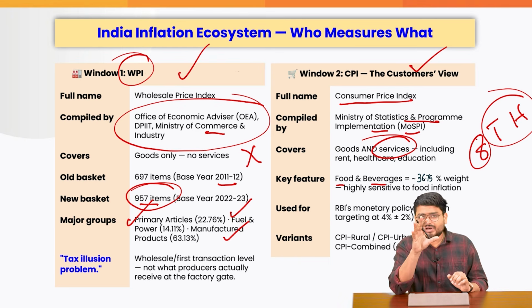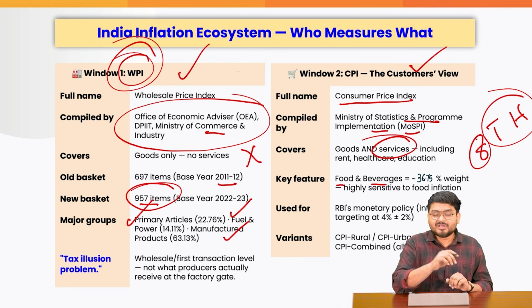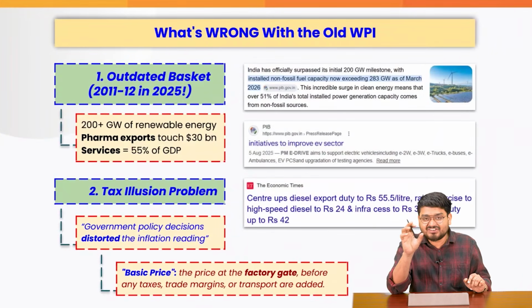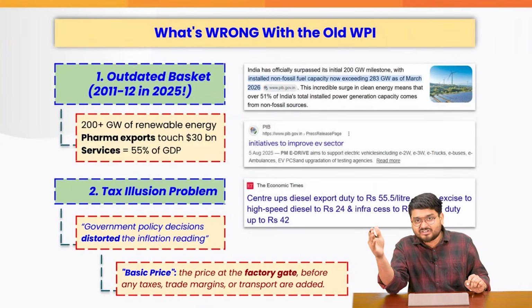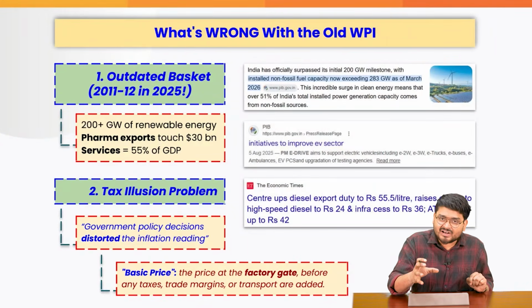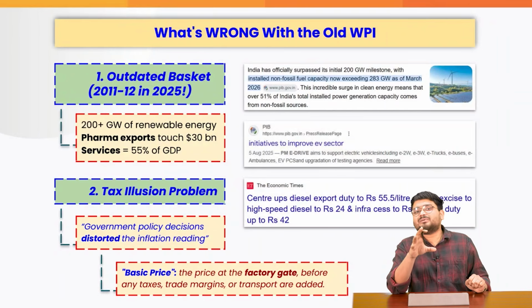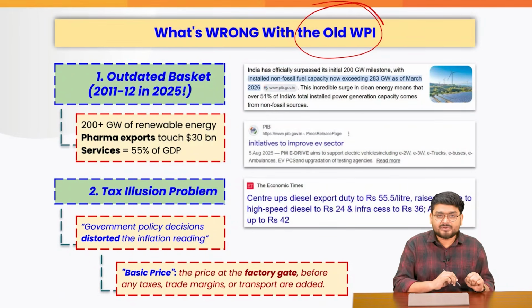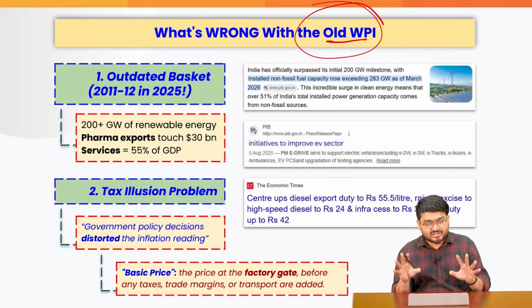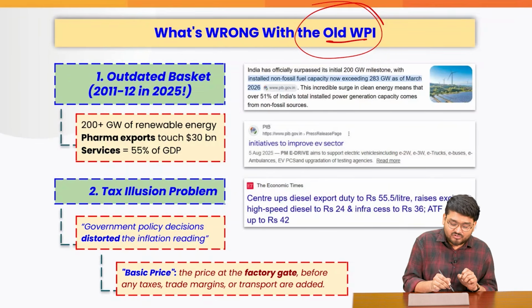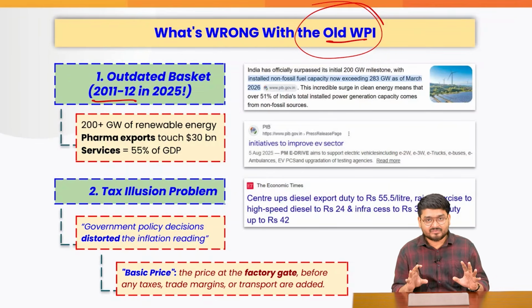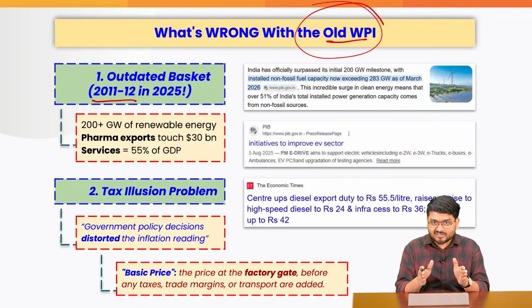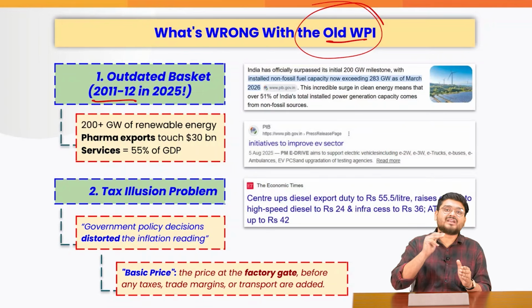Now, we are going to talk about the WPI side here, because this is what has been changed as of now. But before going to the changes, firstly let us understand what was actually the problem with the old WPI. Firstly, the old WPI was based on the 2011-12 base year. Now we all know that base year is a concept that we use to compare prices.